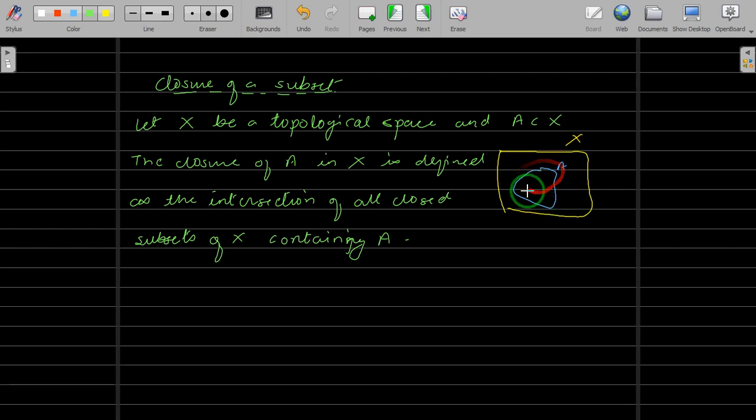And when you take the intersection of all, that intersection is nothing but the closure of A.